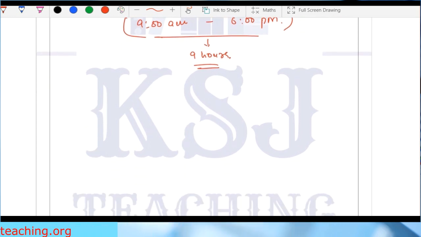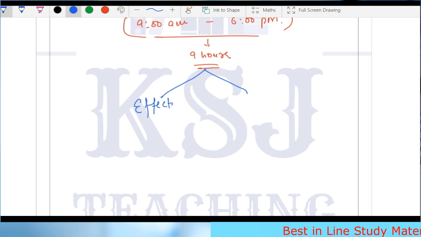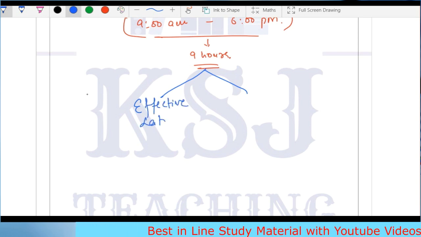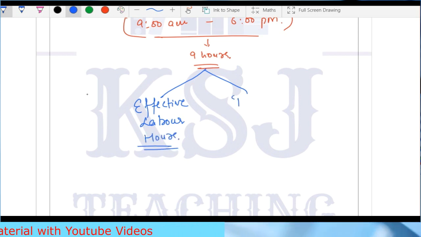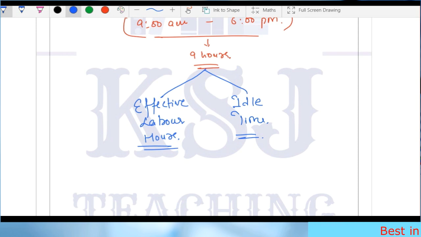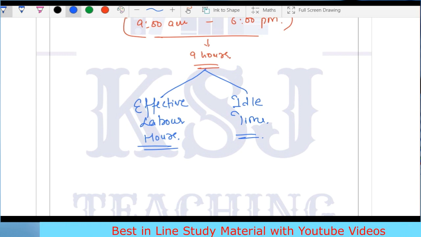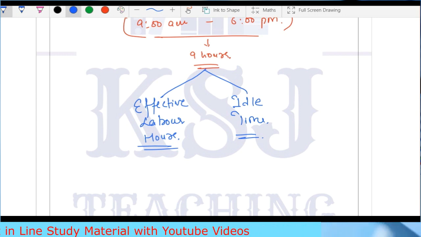So what I will do is I'll break these 9 hours into 2 parts. One is the effective labor hours, and the second one, I will say, sir, idle time. So I have divided my total hours into two parts, the effective labor hours and the idle time. What is the effective labor hours? Effective labor hours is the number of hours for which production is being done by the laborer, by the worker.